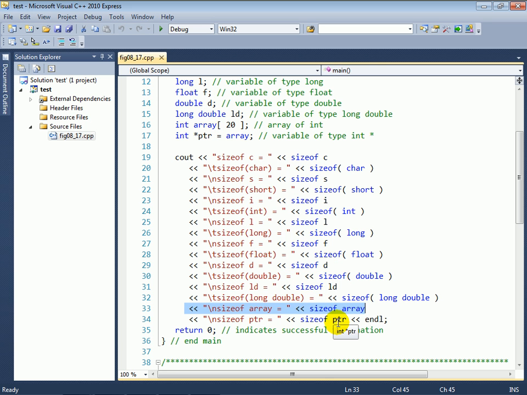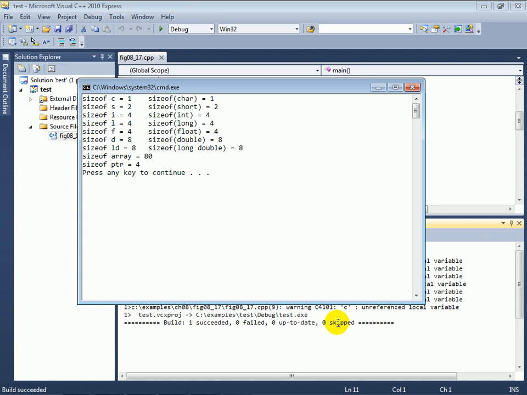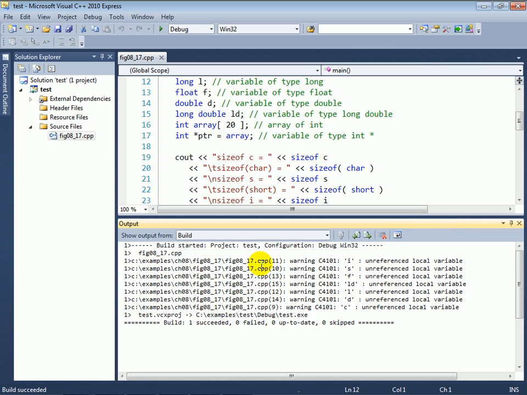So if we go ahead and run this program, by the way, just notice that we got a bunch of warnings here indicating that some variables are not actually being used in the program. That's typical of Visual C++. Anytime you have a variable that hasn't been used, it's going to warn you so that you can either get rid of it or make sure you use it properly.